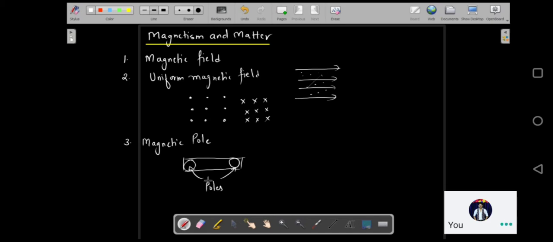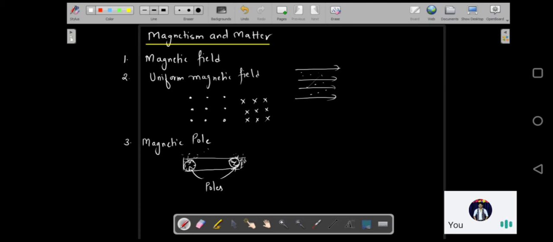So I'll repeat, the regions of apparently concentrated magnetic strength of a magnet, where the magnetic attraction is going to be maximum. Supposing you sprinkle iron filings, the maximum iron filings would come in this region. So that particular region is called the magnetic pole.